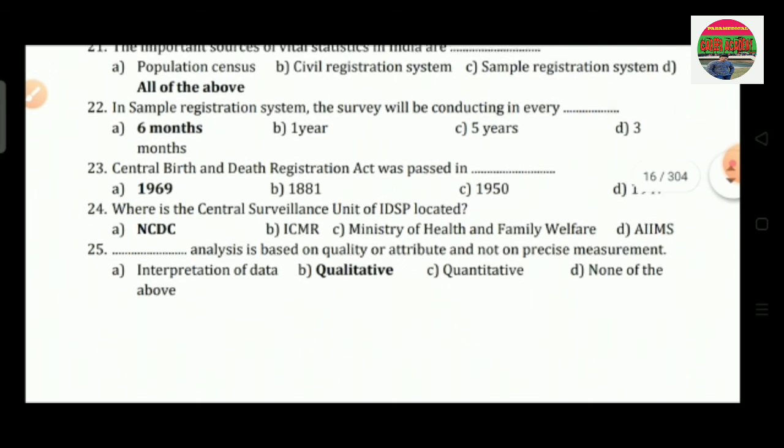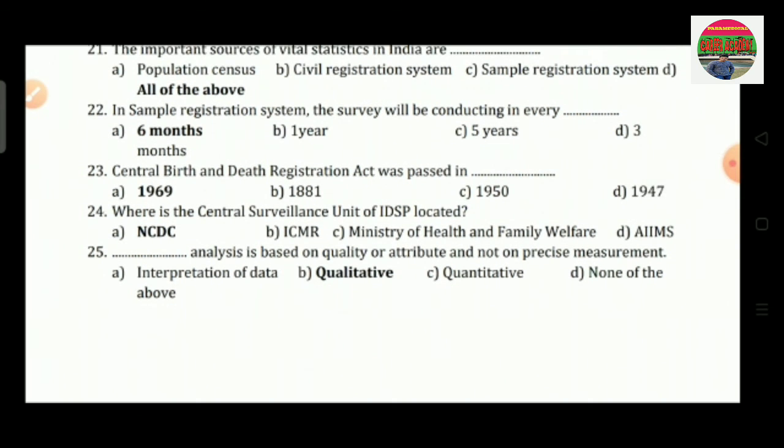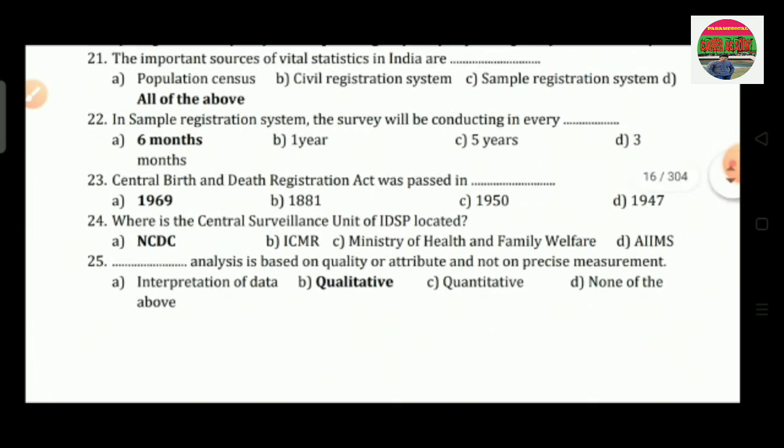Question number 25 is, dash analysis is based on quality or attribute and not on precise measurement. Option A is interpretation data, option B is qualitative, option C is quantitative, option D is none of the above. So the correct answer is option B, that is qualitative.